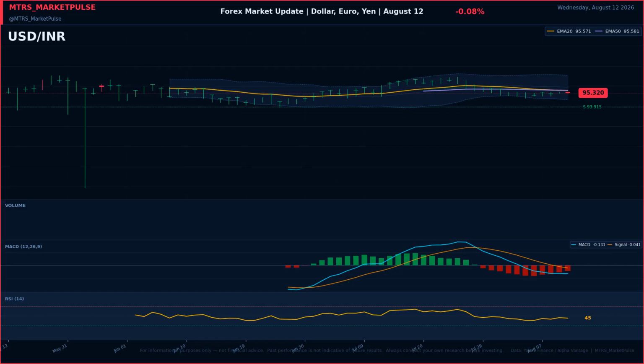US dollar to Indian rupee is trading at 95.32, losing 0.08% on the session. The Indian rupee tracks RBI monetary policy, FII and FPI capital flows, and US-India interest rate differentials.